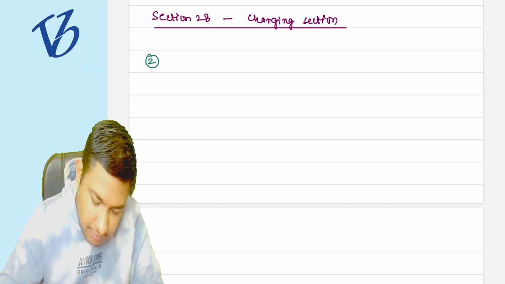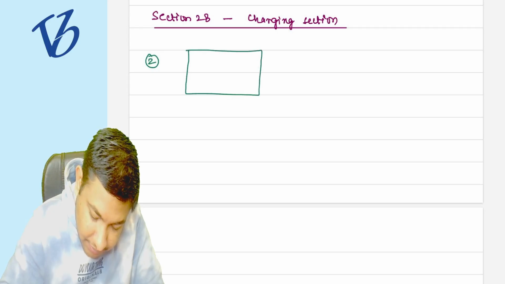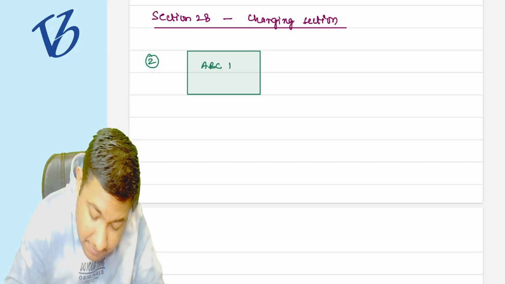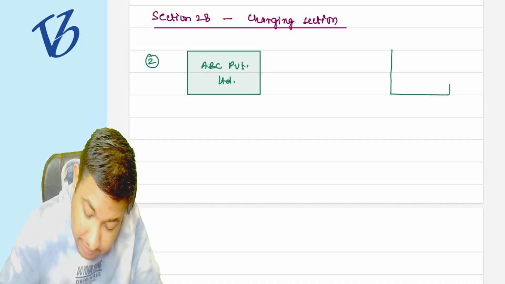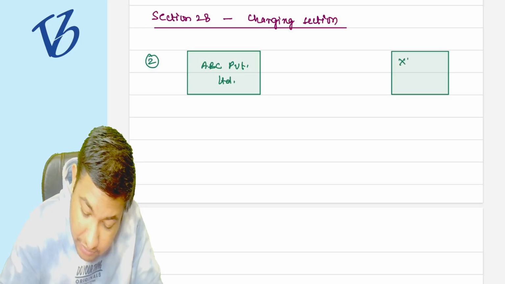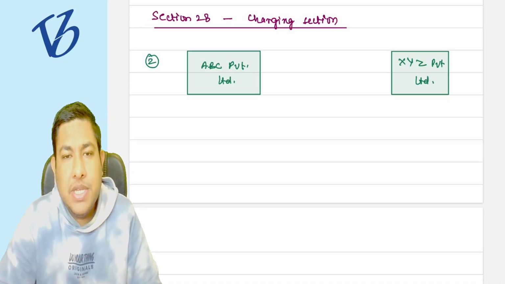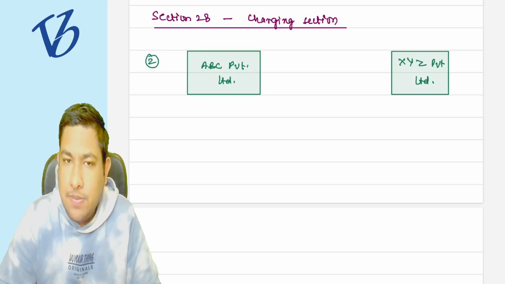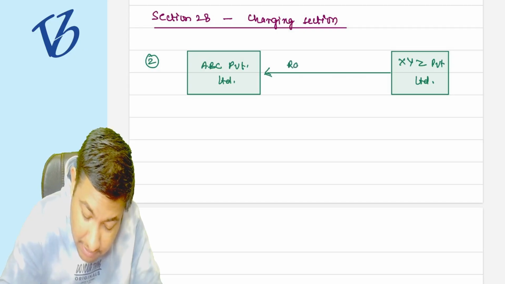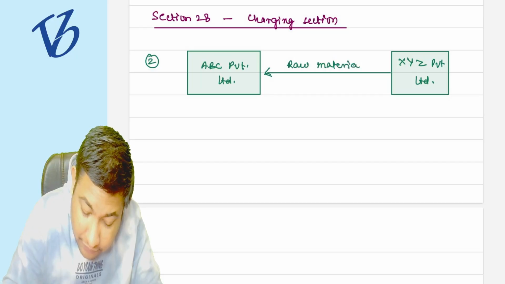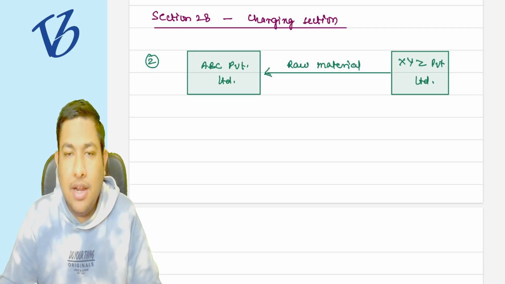Suppose there is a company named ABC Private Limited, which has done a contract with XYZ Private Limited. ABC Private Limited has done some contract with XYZ Private Limited to provide some raw material for its business. ABC Private Limited wants some raw material from XYZ Limited for their business.